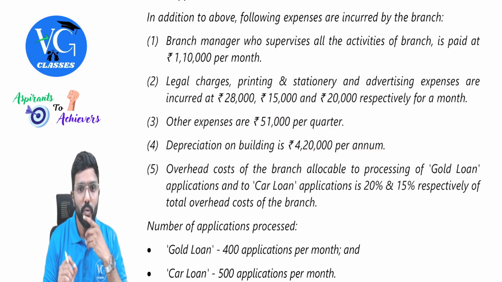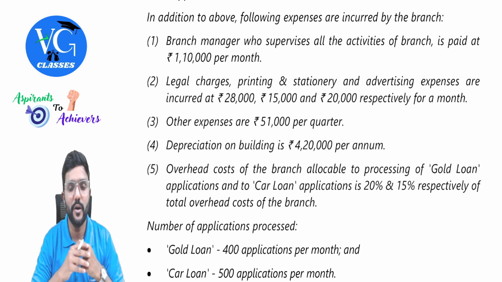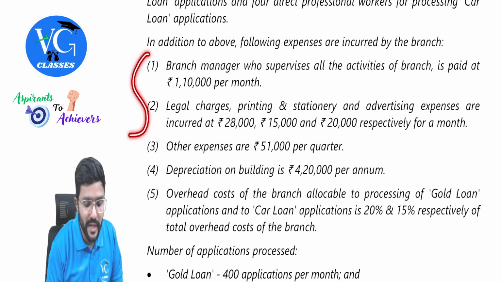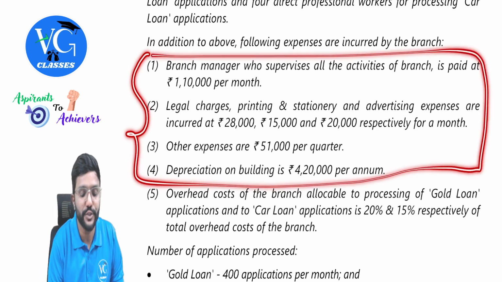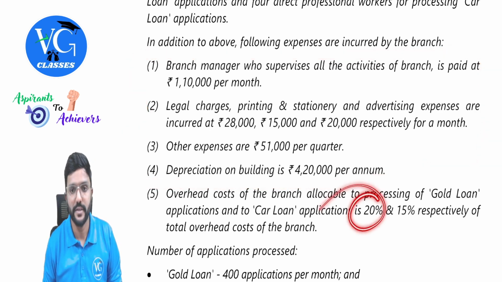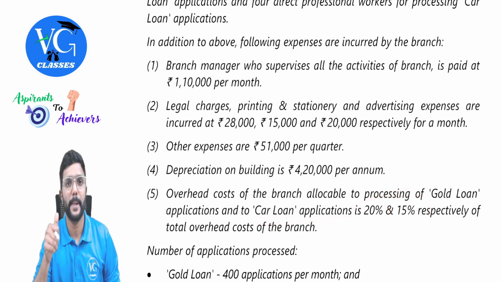Overhead cost. The overhead cost of the branch allocable to the processing of gold loan applications and car loan applications is 20% and 15% respectively of the total overhead cost of the branch. Guys, whatever they have given here is the cost of the branch. In this, how much is allocable for the gold loan application? 20%. How much is allocable for the car loan application? 15%. Got it? Yes, sir.